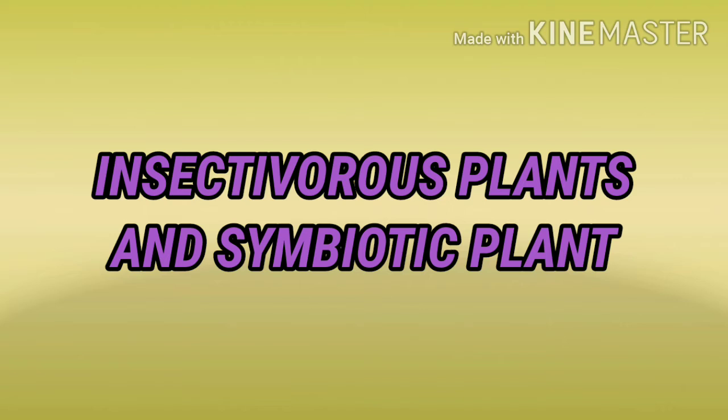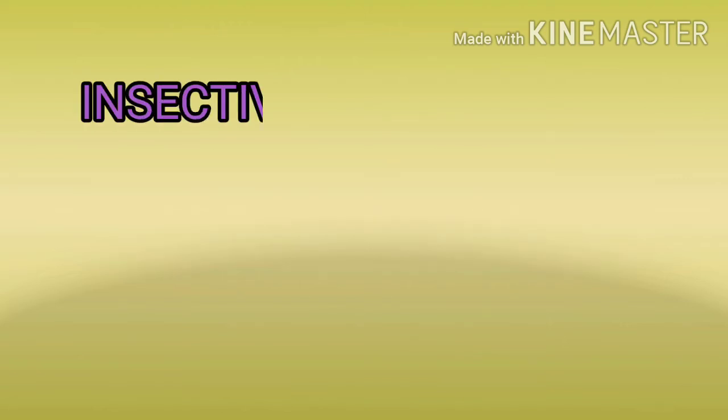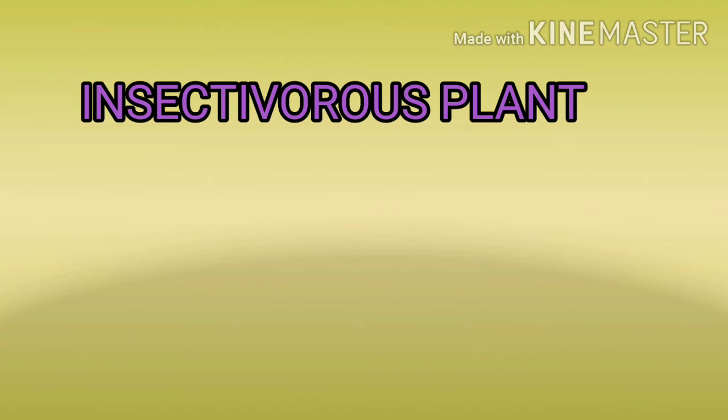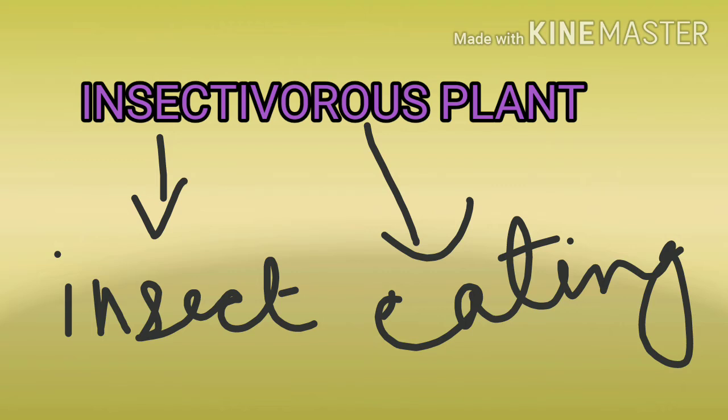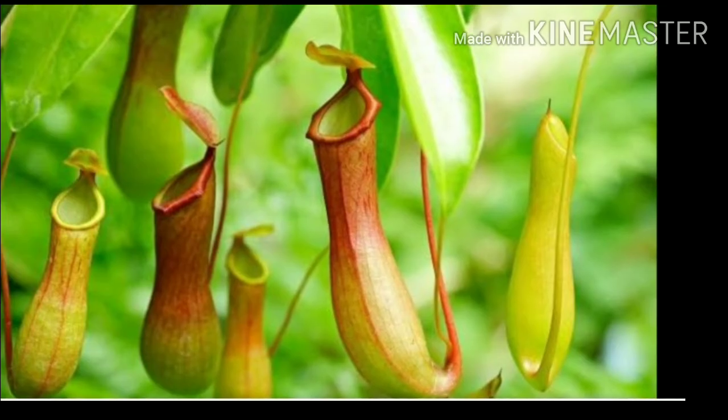So first let us understand what is an insectivorous plant, which is also called a carnivorous plant. The name itself suggests an insect-eating plant. Insectivorous: vorous means eating, insect means insect. These plants might look like they come from a horror film.